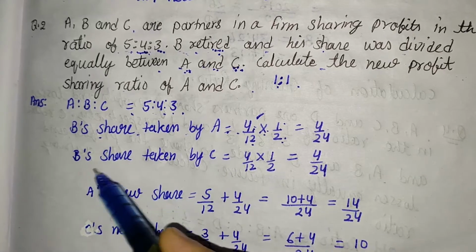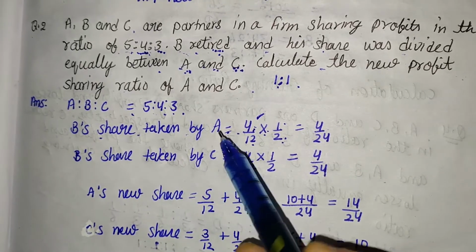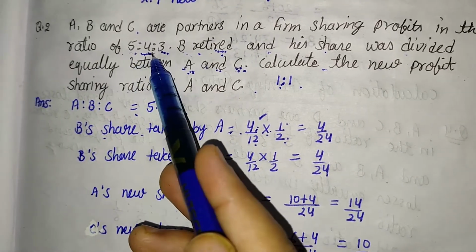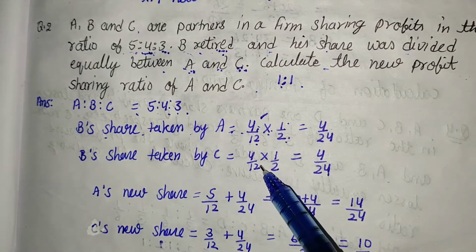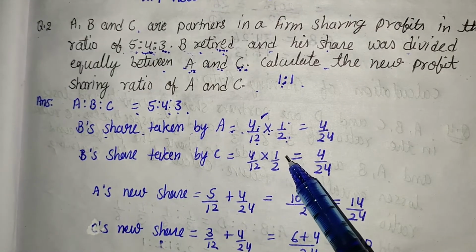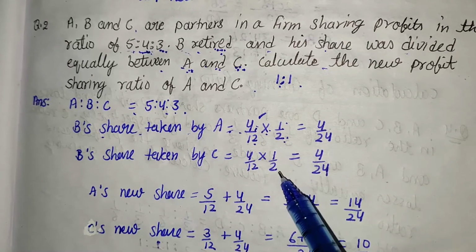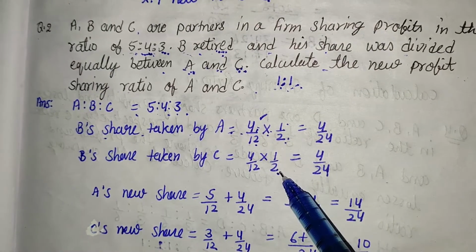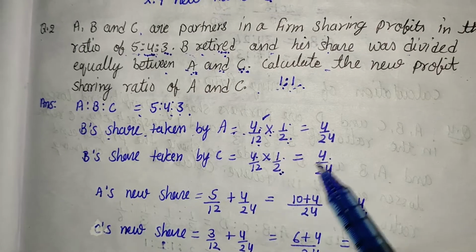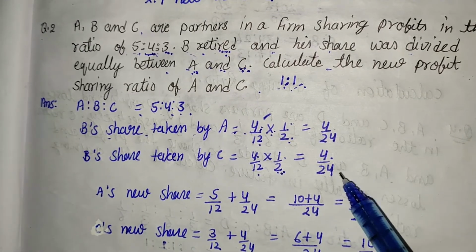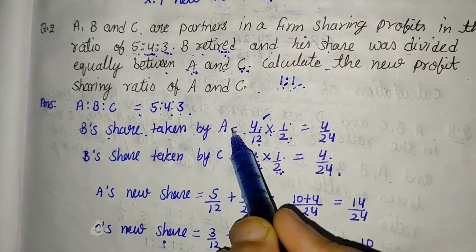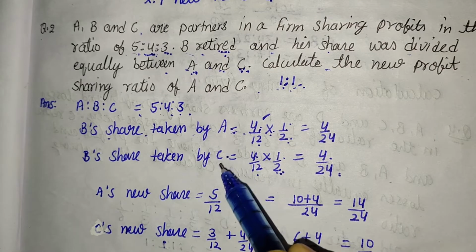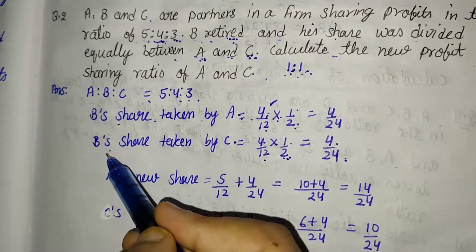That's like B's share taken by C. Here also B's share is 4 upon 12, and it is equally taken by C, it means 1:1, that is 1 by 2. Here that is C's share and the total of this is 2. Here it is 4 into 1, that is 4, and 12 into 2, that is 24. It means that is A's gain and that is C's gain after the retirement of B.